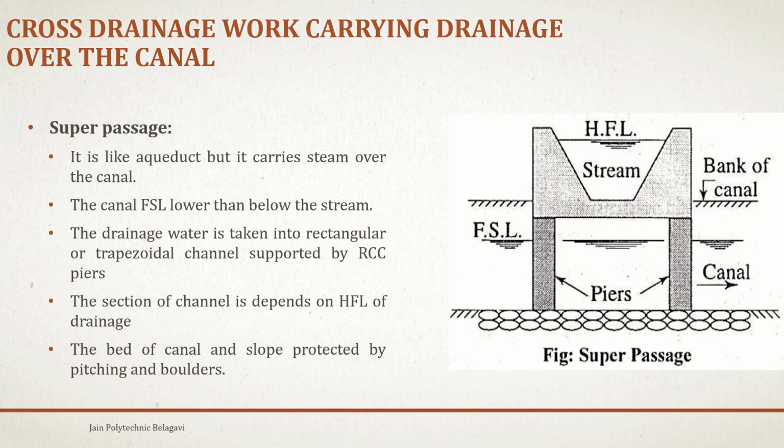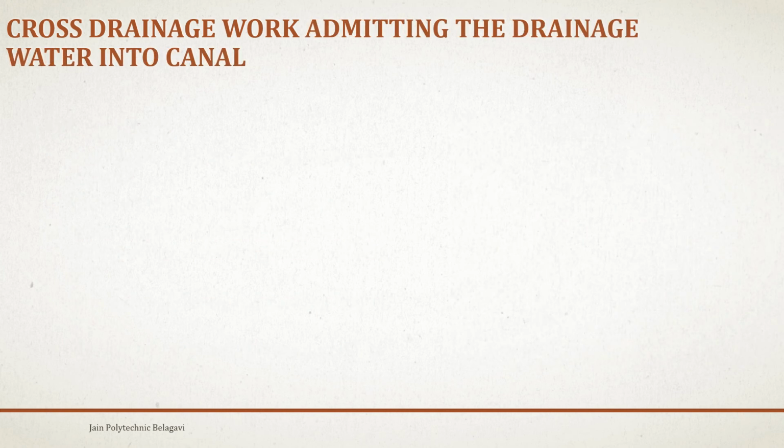So this is a typical cross section of a super passage where the stream is being carried over the canal. Next, we have the cross drainage work admitting the drainage water into the canal. In the sense, whatever stream is passing will be sent into the canal.